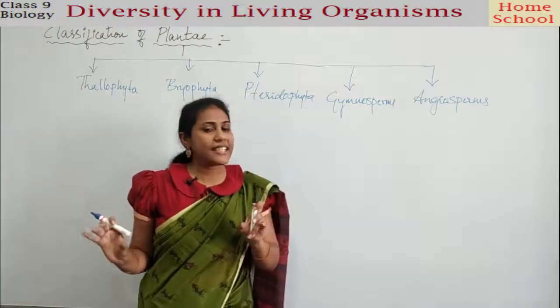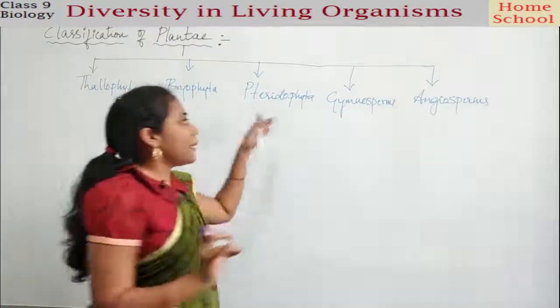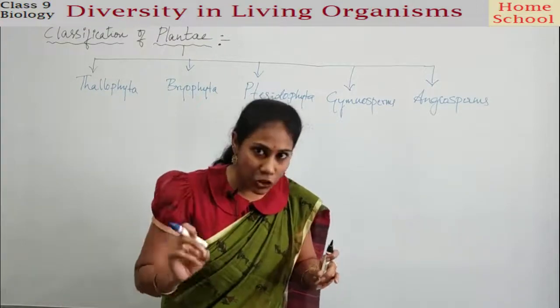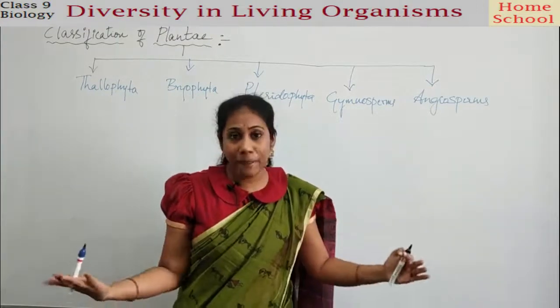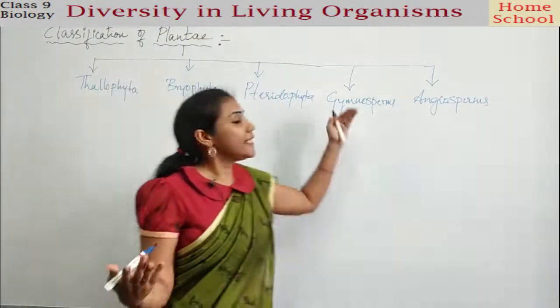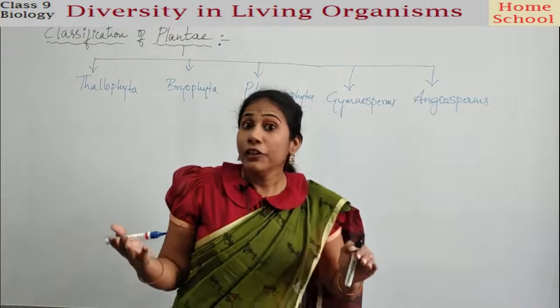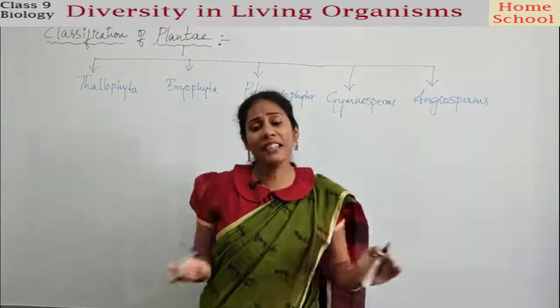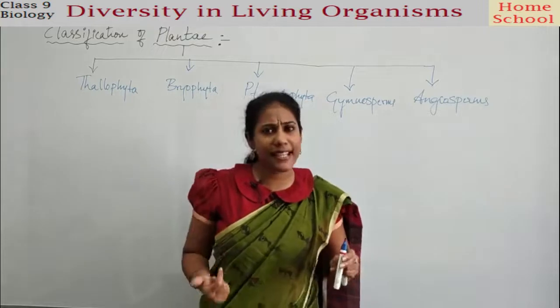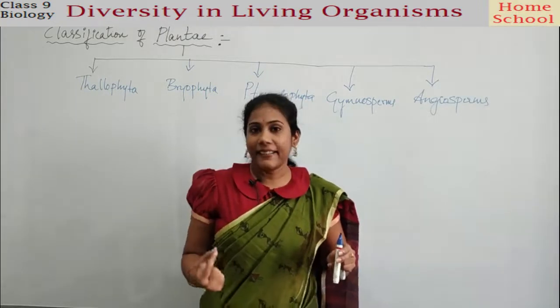And before we study these subdivisions' characteristics, let us try to figure out on what basis the kingdom Plantae is subdivided into these divisions. Like, the entire living organisms were divided into 5 kingdoms. On what basis, guys? We studied that, isn't it?